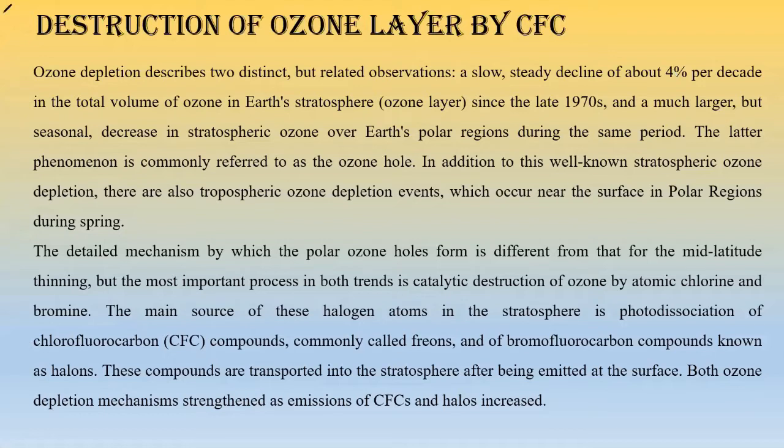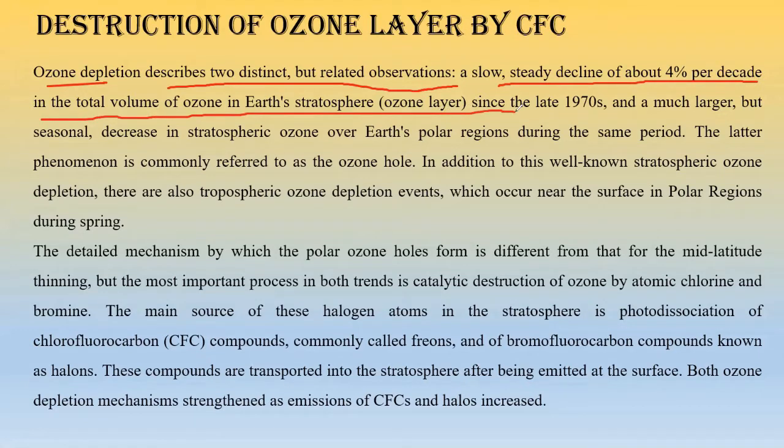Okay, so let us move into the details, and we can see that ozone depletion describes 2 distinct but related observations. If these 2 observations occur, then we'll say that ozone layer depletion has occurred. Now, what these 2 things are: a slow and steady decline of about 4% per decade in the total volume of ozone in Earth's stratosphere, that is the ozone layer, till the late 1970s.